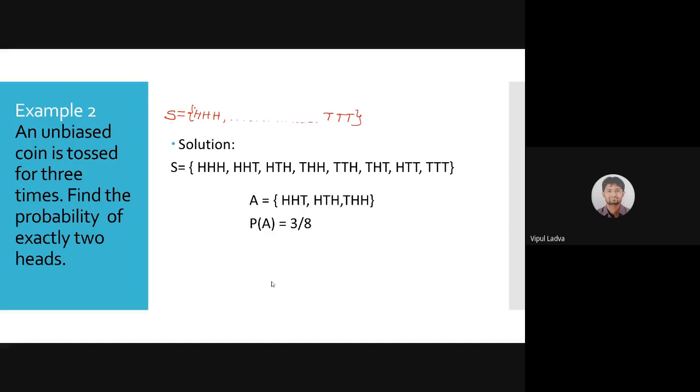As we defined the event as getting exactly 2 heads, the favorable outcomes are HHT, HTH, and THH only. So the number of favorable outcomes is 3 and the total is 8. So the final answer should be 3 by 8. Getting this? Good.